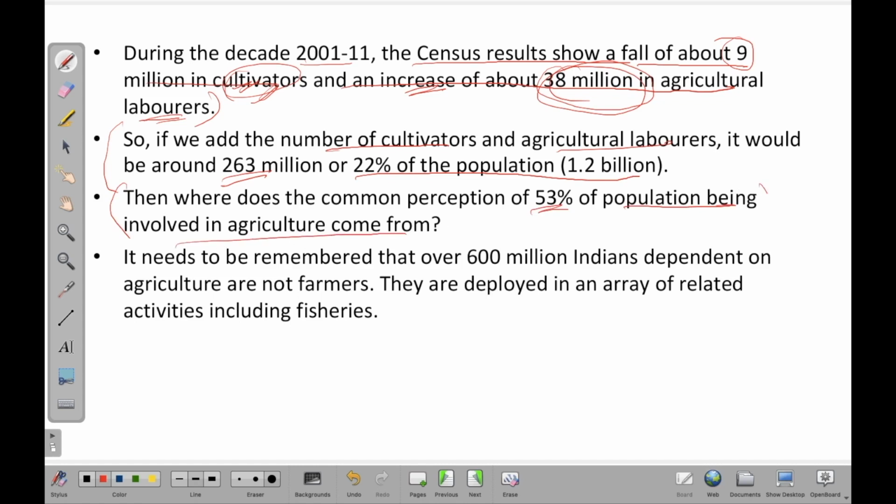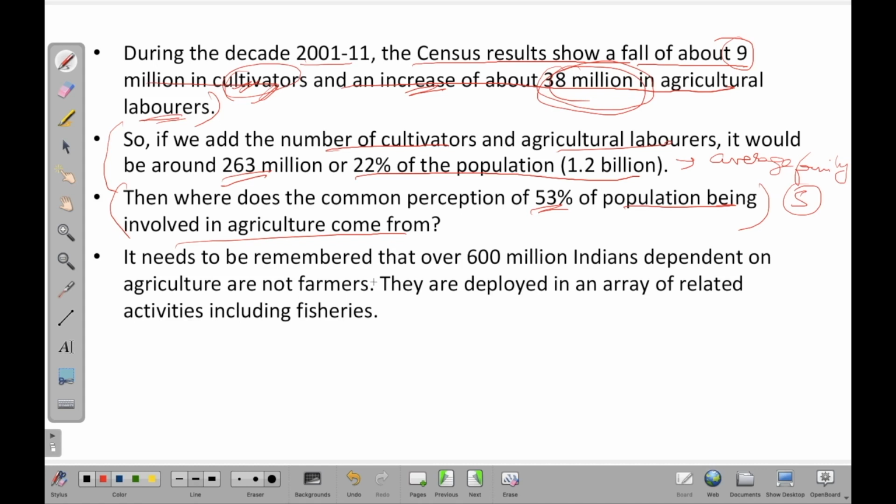Why do we say that more than 50% of the Indian population is involved in agriculture? Because now you have a clear-cut number of cultivators and agricultural laborers, which turns out to be 263 million. So you have to keep one thing in mind, that in this particular case we haven't taken the average family size, which is almost about 5, right?